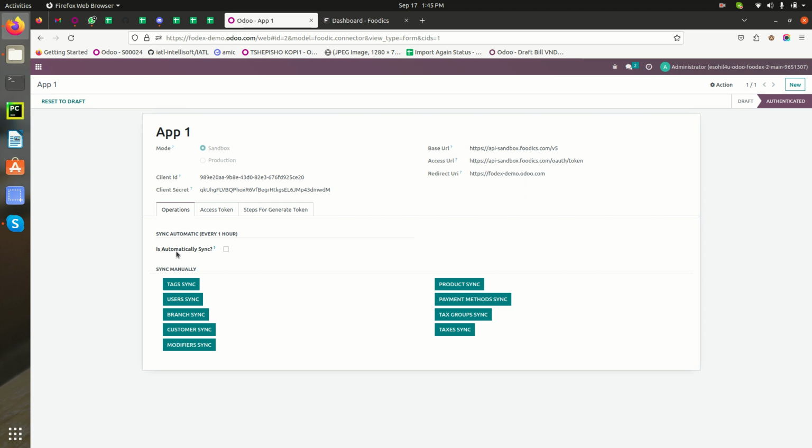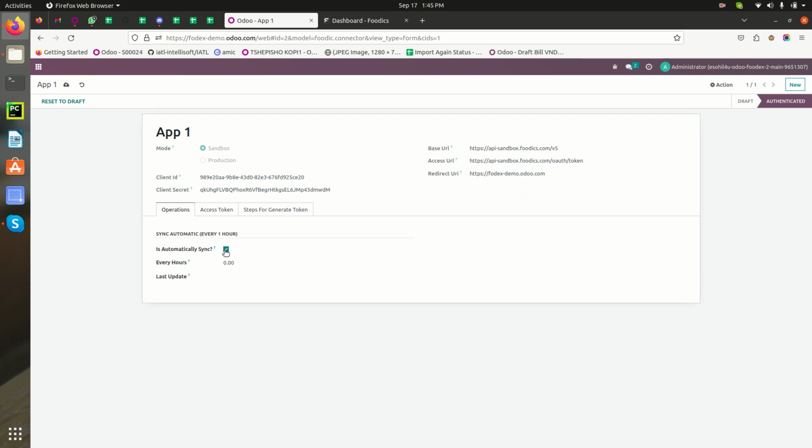Here we have given an option to sync automatically. By default it will be every 1 hour, but if we click on this, we get options like every 2 hours, every 8 hours or 12 hours, or once every day. These are the normal configurations to sync everything automatically.